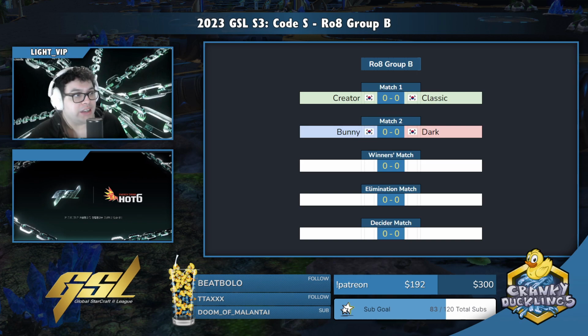What I will say is that I'm pretty sure Bunny is less full-time than some of these other players. I think actually every other player, Creator, Classic, and Dark, are full-time at this point. Bunny less so. But that's also why it's been really impressive to see Bunny perform well and make it into the round of 8 of GSL, despite this not being his full focus as it once was. Impressive stuff here from Bunny, but we'll see if he can go further.